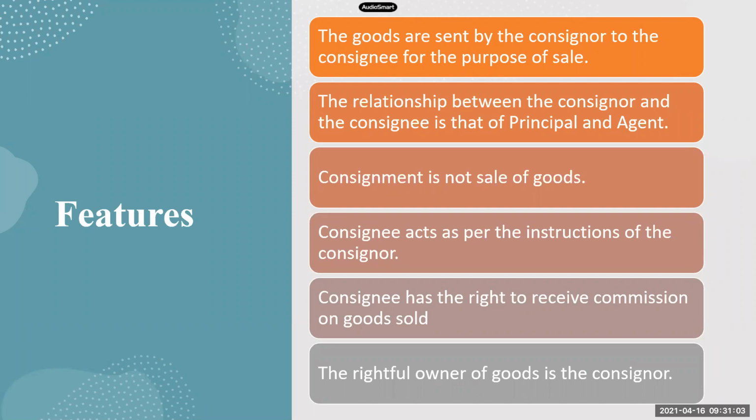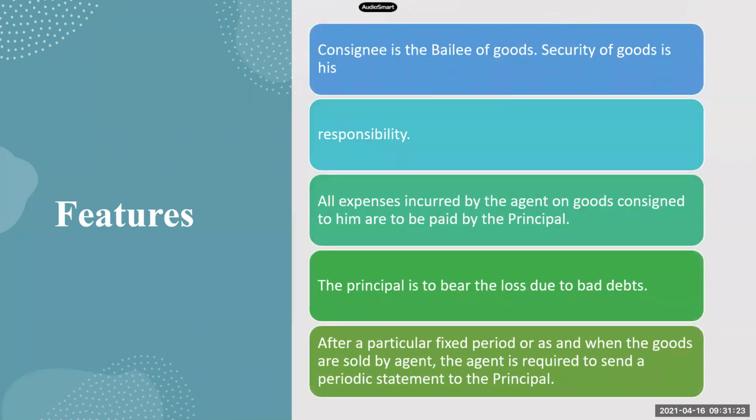But if he has sold the goods, he has the right to receive commission. And the rightful owner of the goods is the consignor only. The consignor only has the ownership of the goods. He is only giving the possession of the goods to the consignee so that the consignee can sell them further. Right? So are we clear with these features? Do I proceed further? Yes, ma'am. Okay. So see the next one.